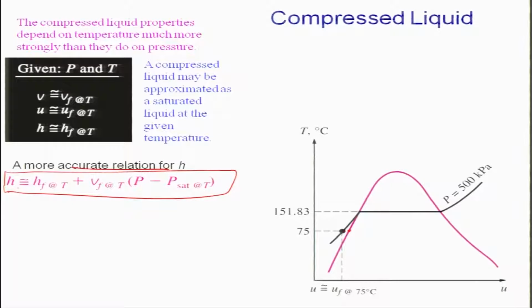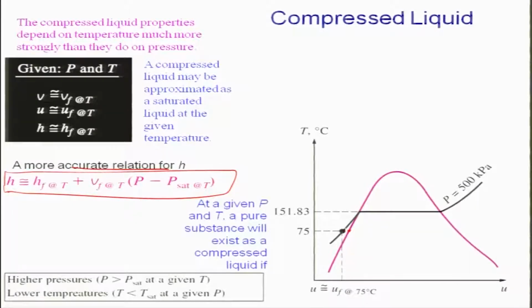So, what are the conditions for the compressed liquid? Corresponding to 75 degrees Celsius, the saturated point is here, and this will be your P sat at that temperature of the system, which is 75.